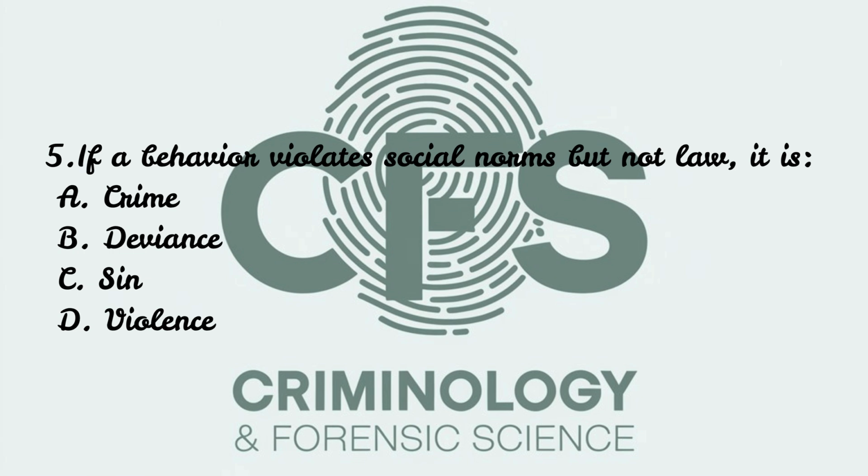Now think like an examiner, not just memorize. If a behavior violates social norms but not law, it is crime, deviance, sin, or violence? And the correct answer is B, that is deviance. Deviance includes all norm violations, whether legal or not.